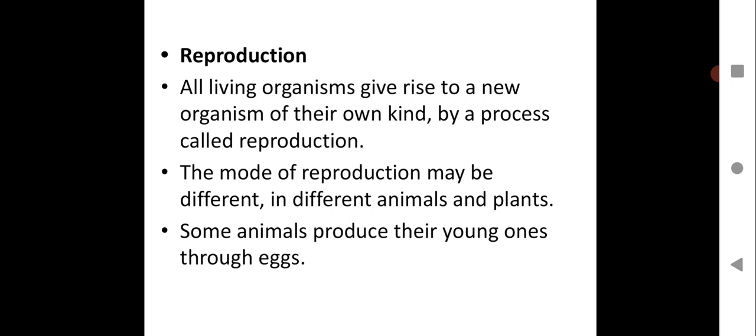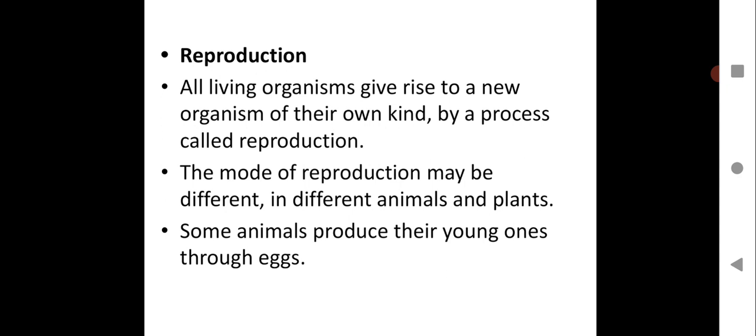Some animals reproduce their young ones through eggs. They lay eggs, the eggs hatch outside their body, and the young ones are born. Mammals do not lay eggs. The young one takes a few months in the mother's womb, and then the mother gives birth to it.